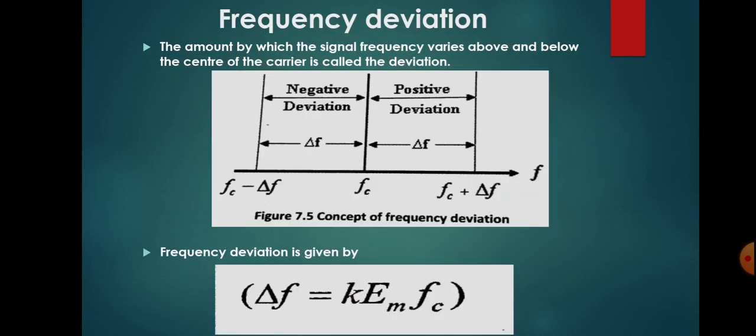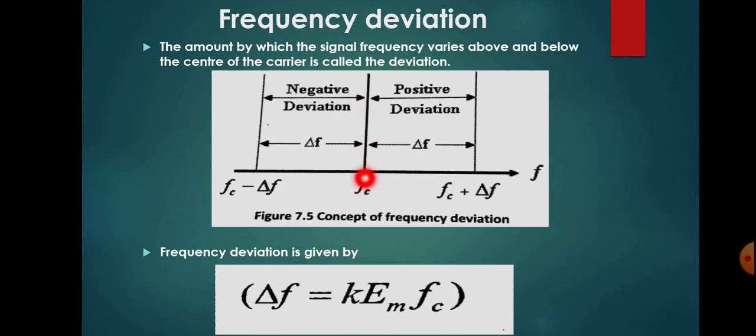So next is the frequency deviation in the case of an FM wave. Basically, the frequency deviation is the amount by which the signal frequency varies above or below the center of the carrier frequency. So the amount by which the signal frequency varies above and below the center frequency of the carrier is called the deviation. Now we have the carrier frequency FC.